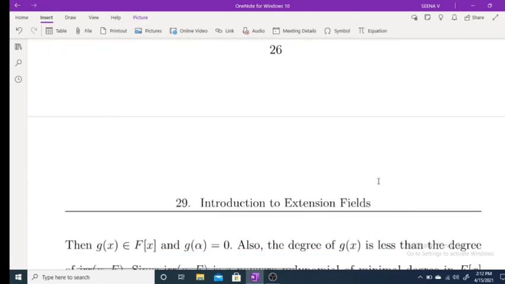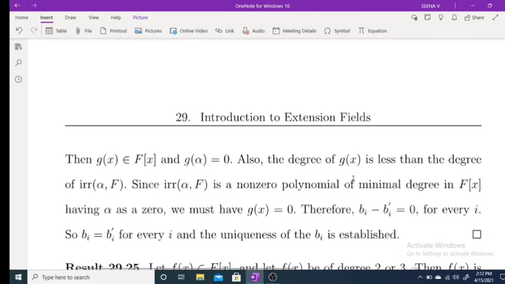But we know that a polynomial with alpha as a zero has minimum degree n, because the irreducible polynomial of alpha over f is the polynomial of minimal degree having alpha as a zero. So, g of alpha equal to 0 and degree of g of x less than degree of the irreducible polynomial of alpha over f implies g of x must be equal to 0.